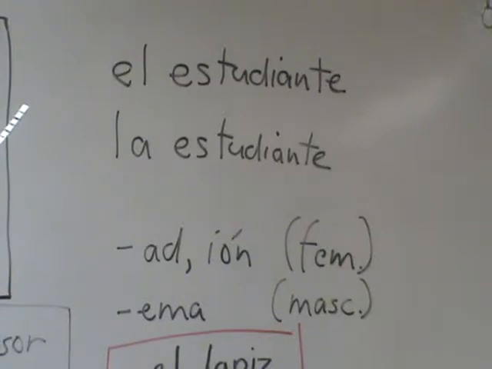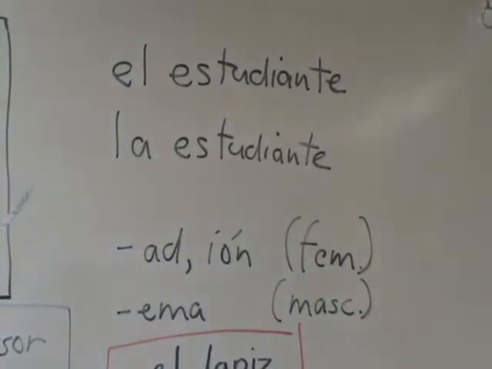Okay, this time we're discussing masculinity and femininity of nouns, whether a noun is masculine or feminine. Some words look the same for both. For example, el estudiante is the male student, and la estudiante is the female student. The word estudiante is the same for both. There are a few other words that do this, but they're not that common. So el estudiante, the male student, la estudiante, the female student.